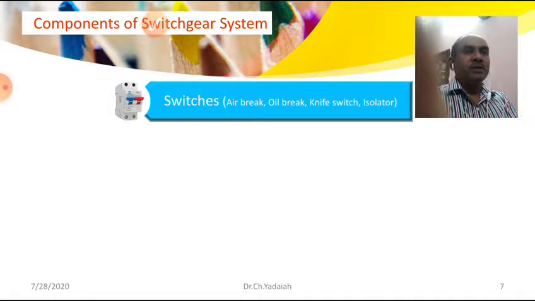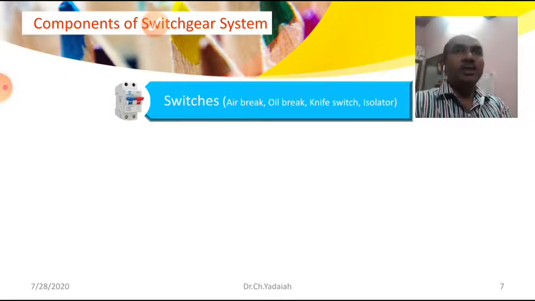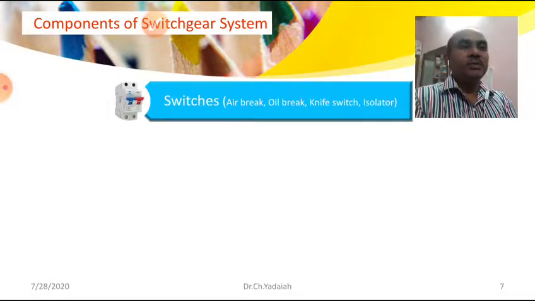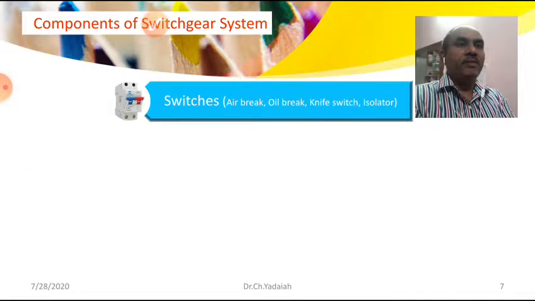Air break switches, for example LT, are an example of our normal switch generally used in our house. At the same time, air break switches are generally used in 11 kV substations and DTRs, and knife switches we generally observe in our laboratory while doing experiments. And isolators we have already seen in previous classes, how they are connected in our substations.